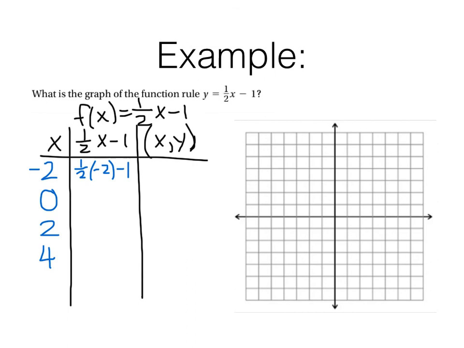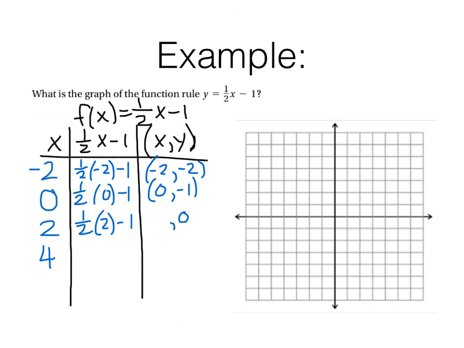Half of -2 is -1, minus 1 is -2. So the first ordered pair is -2, -2. We'll graph them afterwards. Plug in a 0. 0 times a half is 0, minus 1 is -1. So 0, -1. Plug in the 2. 1/2 of 2 is 1, minus 1 is 0. So 2, 0 is on my line. And finally, 1/2 of 4 is 2, minus 1 is 1. So the ordered pair 4, 1.